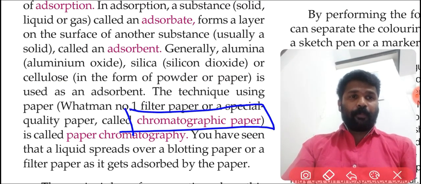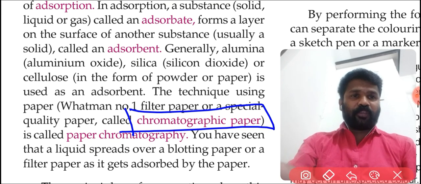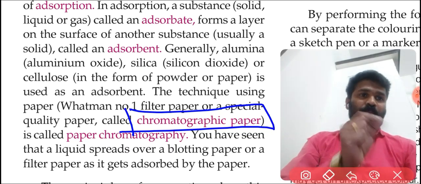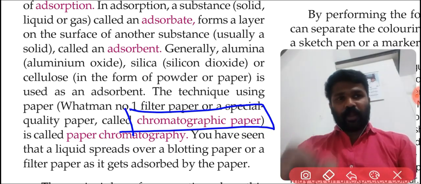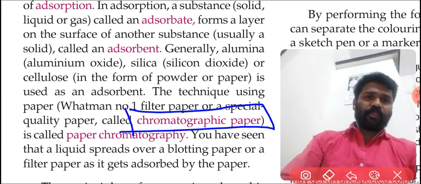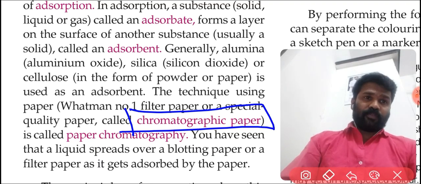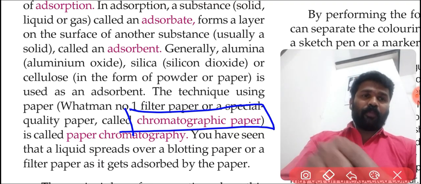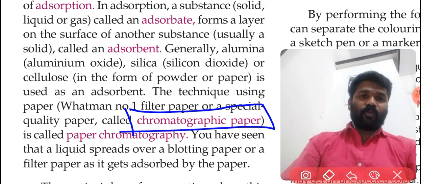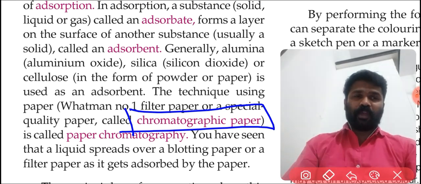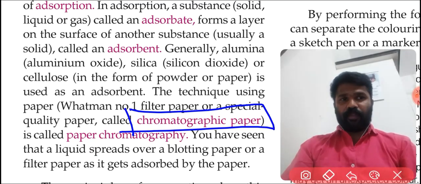The process in which we use chromatographic paper for chromatography is called paper chromatography.